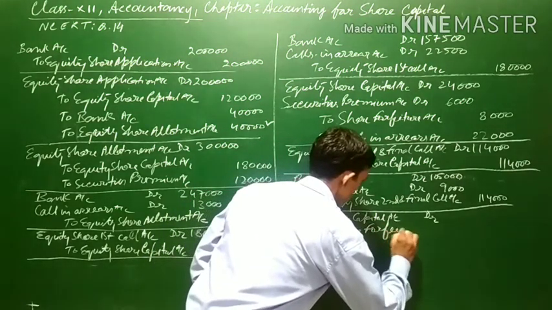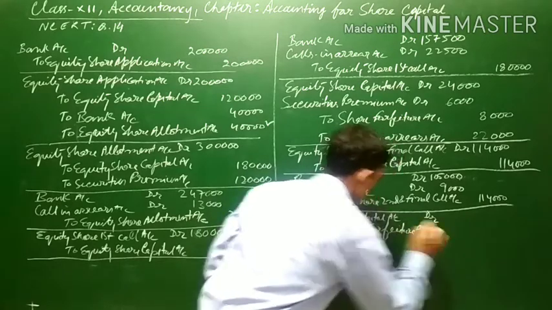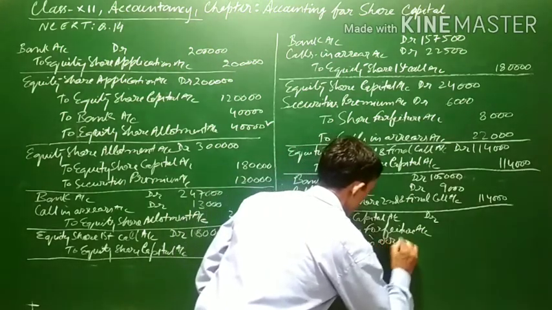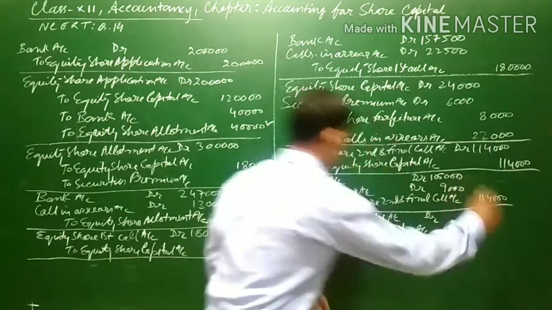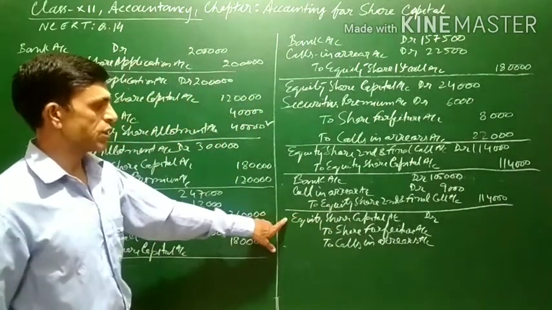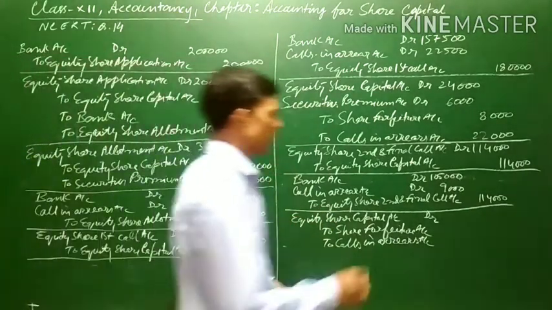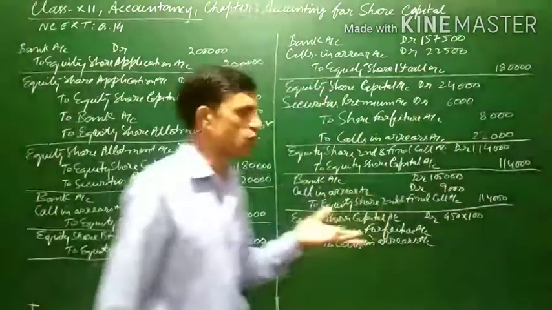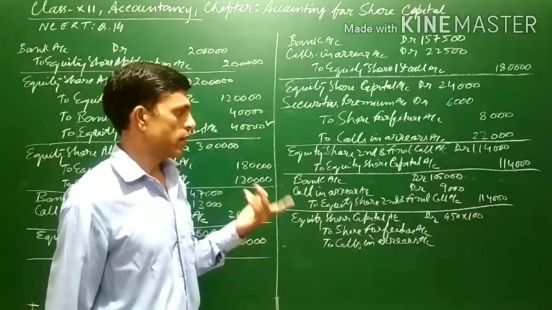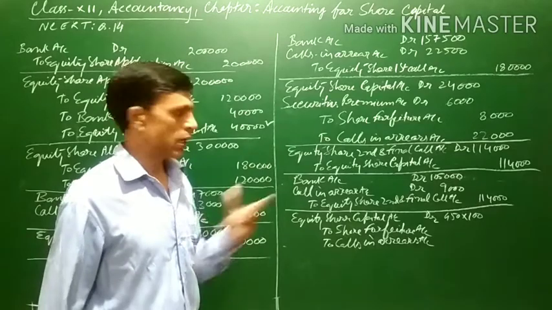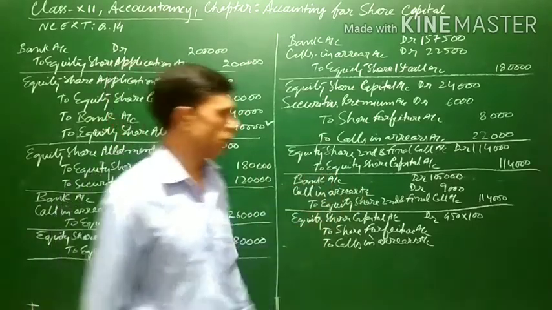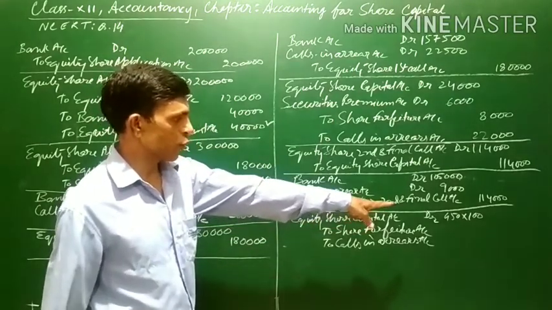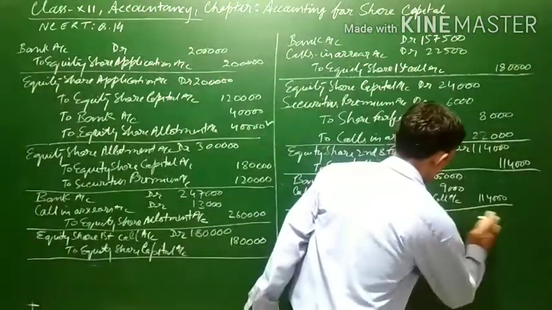Equity share capital account debit to share forfeiture account, to call-in arrear account. Now, again, the entry for equity share capital to be debited, number of shares into called up amount. Number of shares we already know, it is 450, and called up amount is the full amount has been called. Means the second call was the last call, and the second call has been made, and the shares are rupees 100 each. So the whole amount of the shares has been called. So number of shares 450, called up amount is 100. It will come to 45,000.